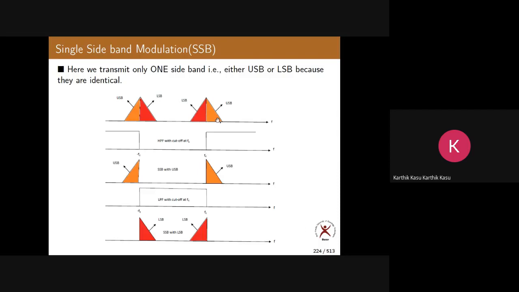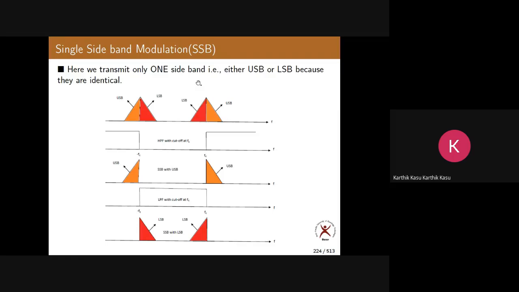In the spectrum of AM, we had three components: a carrier at fc and two sidebands. In DSBSC, we removed the carrier. Now in SSB, we are removing one of the sidebands. This is the evolution of modulation schemes.